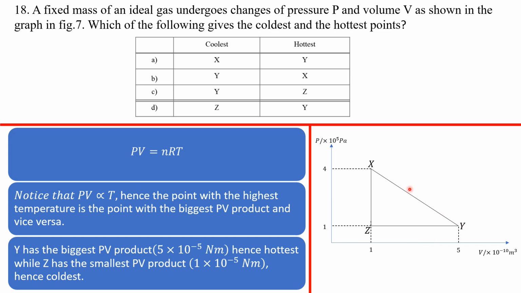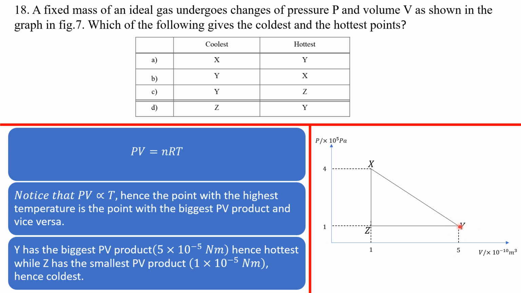So I just get to come here to this graph. My P here is 1. My V here is 1 for Z. So product 1 times 1 gives me 1. So my PV product here is basically just 1. For X, I have 4 times 1, which gives me 4. For Y, I have 5 times 1, which gives me 5.